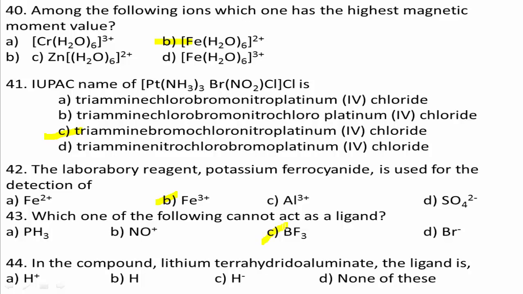Next, question number 44. In the compound lithium tetrahydroaluminate, the ligand is: option A, H+; option B, H; option C, H-; option D, none of these. The given complex is lithium tetrahydroaluminate. Here, lithium is the positive ion and tetrahydroaluminate is the negative ion.